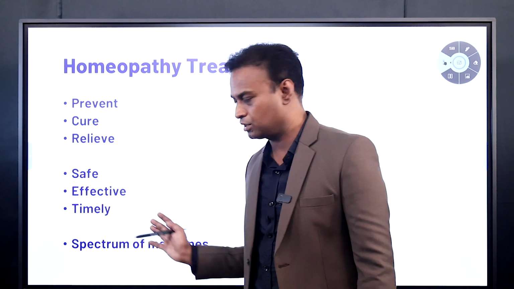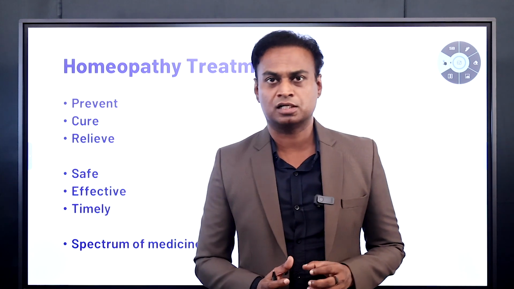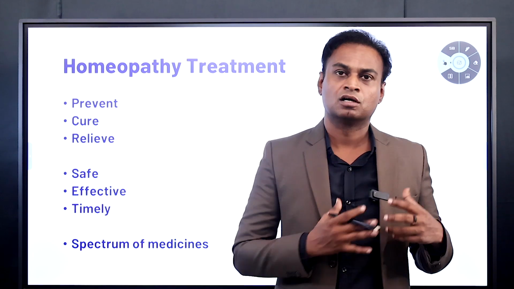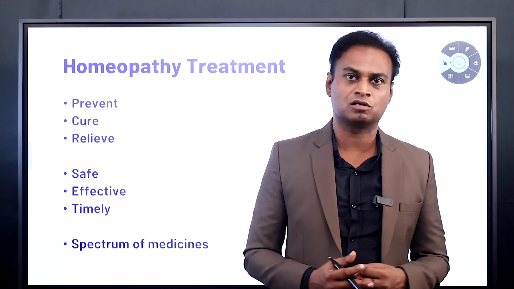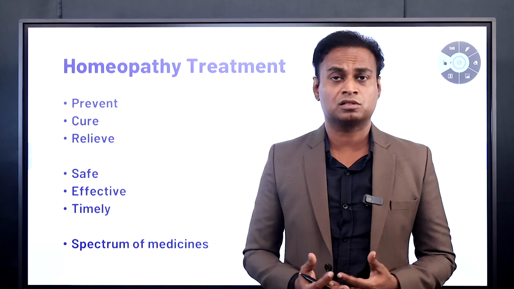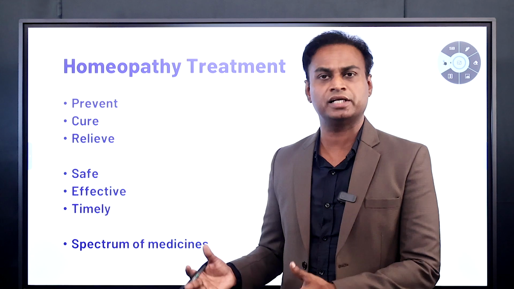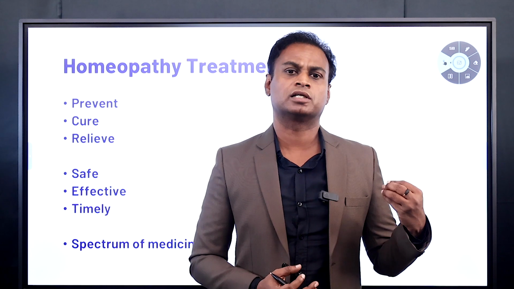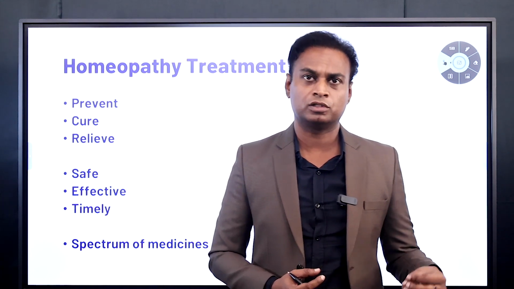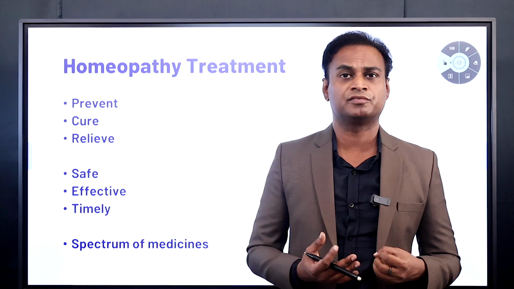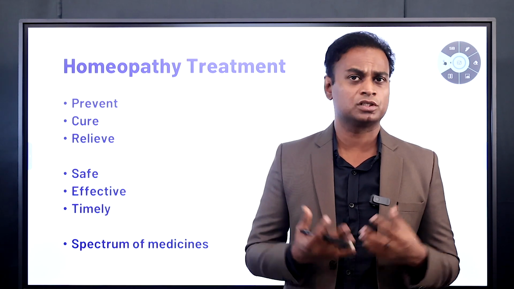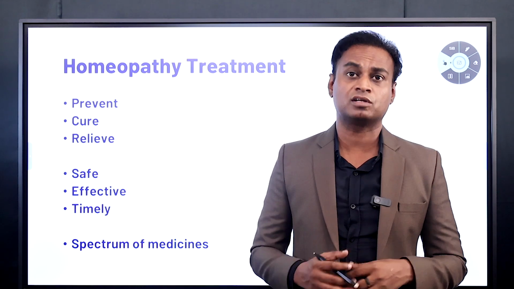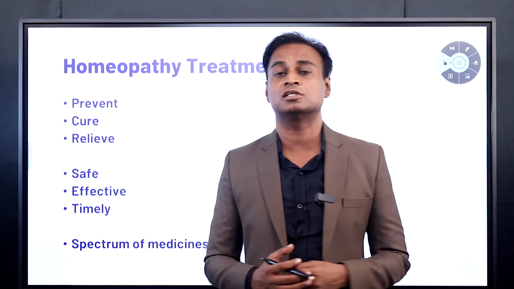Okay, and coming to the spectrum of medicines, as I explained repeatedly, autism is a spectrum disorder, and it is a spectrum in many aspects. Causes of autism, it is a spectrum, it is not one single cause. Or symptoms of autism, there are thousands of symptoms but they can be categorized into three categories. There are thousands of symptoms, it is also a spectrum. Even the pathology of autism can be migraine, neuronal migration defect, mitochondrial defect, reduced oxytocin, reduced vasopressin, faulty connections between the neurons. There is a lot of pathology. With regards to pathology, autism is a spectrum.